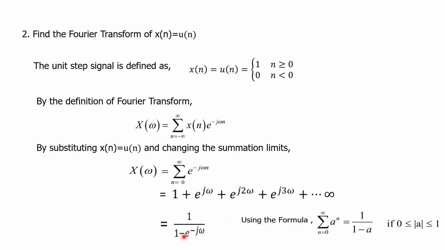So for this 1 by 1 minus a, in place of a we have e power j omega. So here it should be e power minus j omega minus 2j omega. If you expand this, you will get here minus. Note it down: 1 by 1 minus e power minus j omega. Now what is the relationship between Z transform and DTFT? If we put e power j omega as z, then it will become the Z transform.